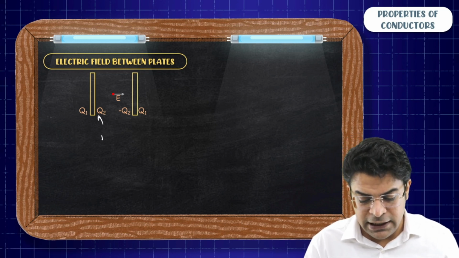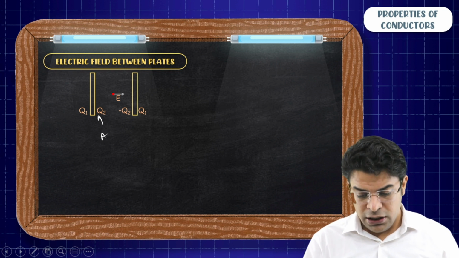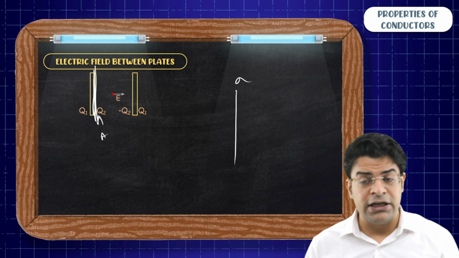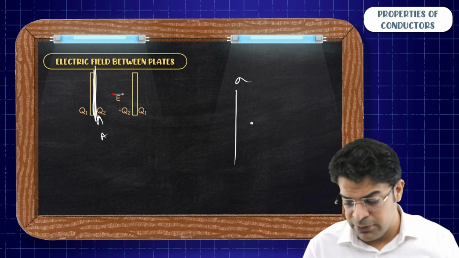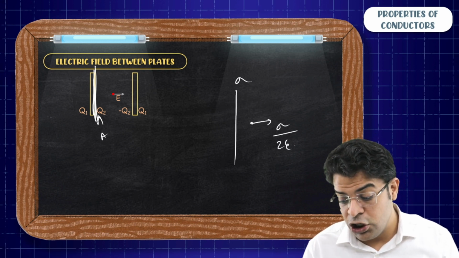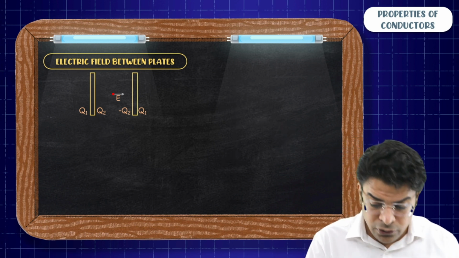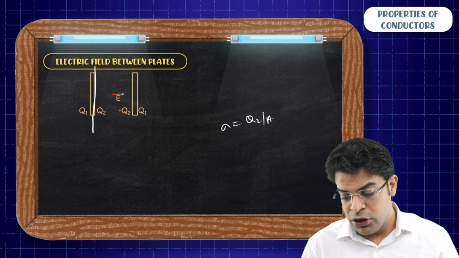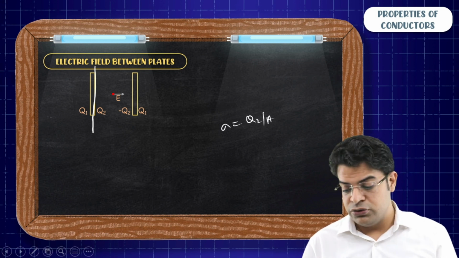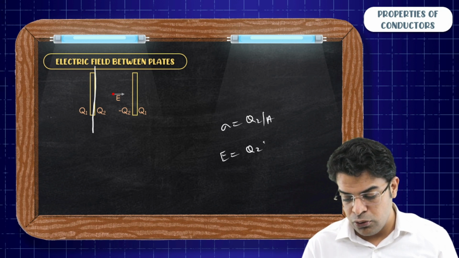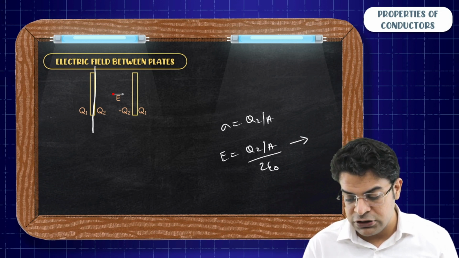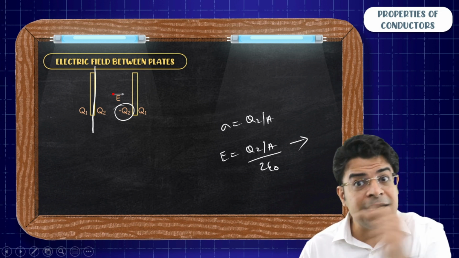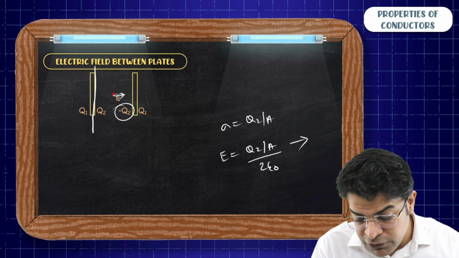If the plate area is A, due to a single surface of charge per unit area sigma, we know the electric field produced is sigma by 2 epsilon naught. So due to this single surface having charge Q2, the charge per unit area will be Q2 by A. So this single surface Q2 will produce an electric field equal to Q2 by A upon 2 epsilon naught towards right, and the same magnitude of field will be produced by this negative plate in the same direction. The negative plate will produce a field towards itself.